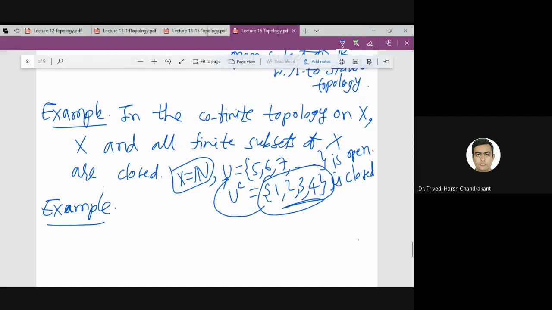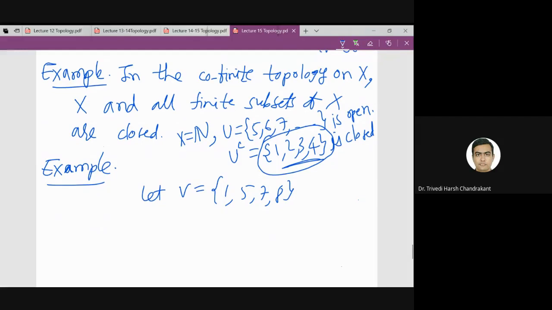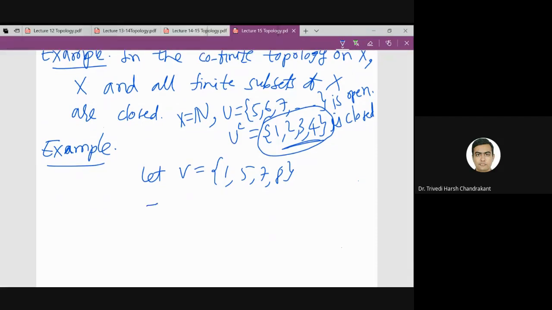You take any other example if you have any doubt. Let me take V equal to {1, 5, 7, 8}. Is V closed in the cofinite topology on N?